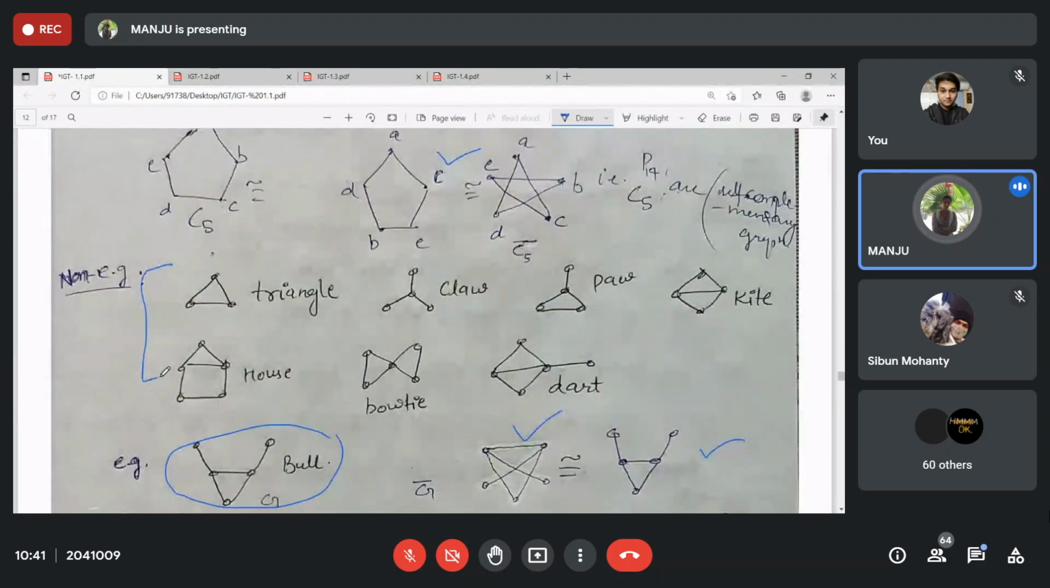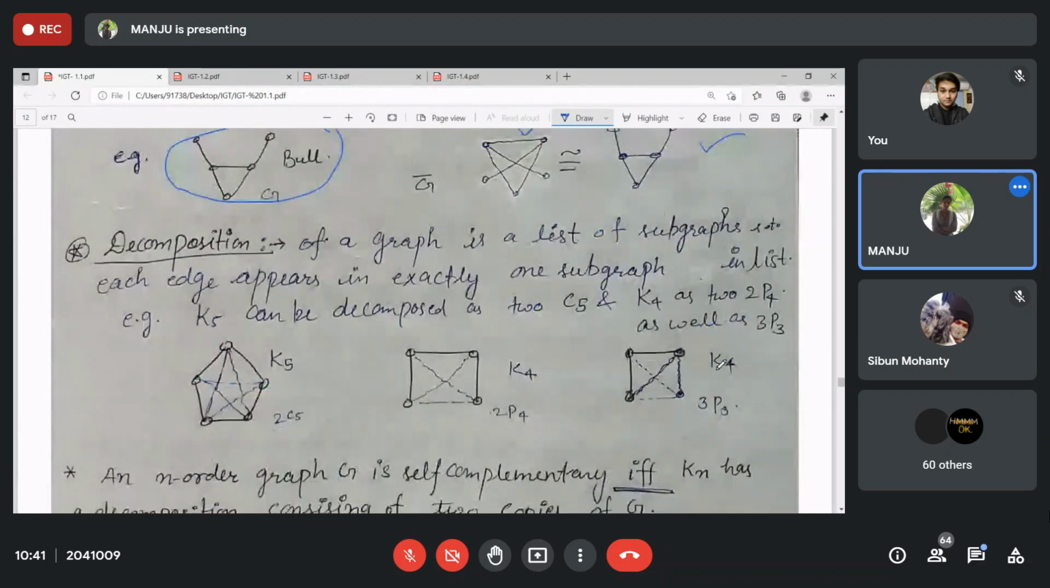And non-self-complementary are those which are not self-complementary. These are many. These are the names of these graphs. Then decomposition. Decomposition is just decomposing the graph into a list of subgraphs such that each edge appears in exactly one subgraph. Vertices may repeat, but edges should not repeat in any two subgraphs.